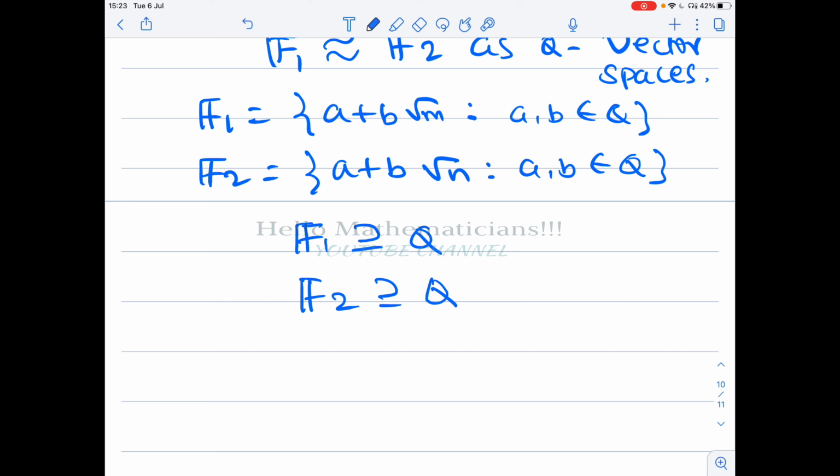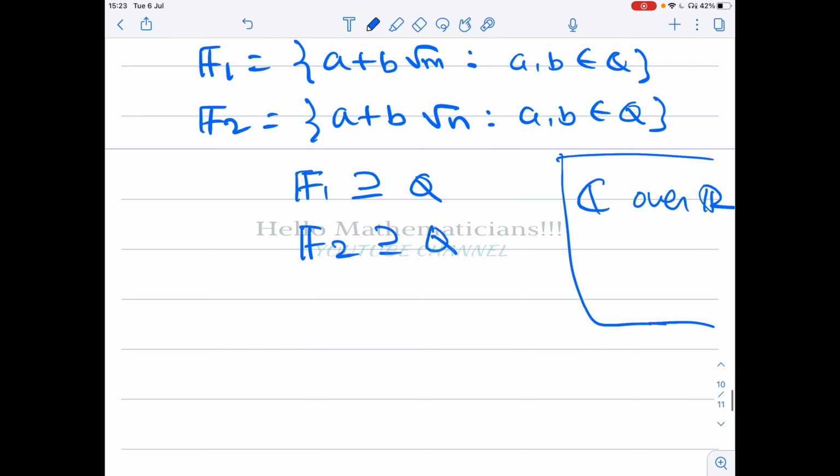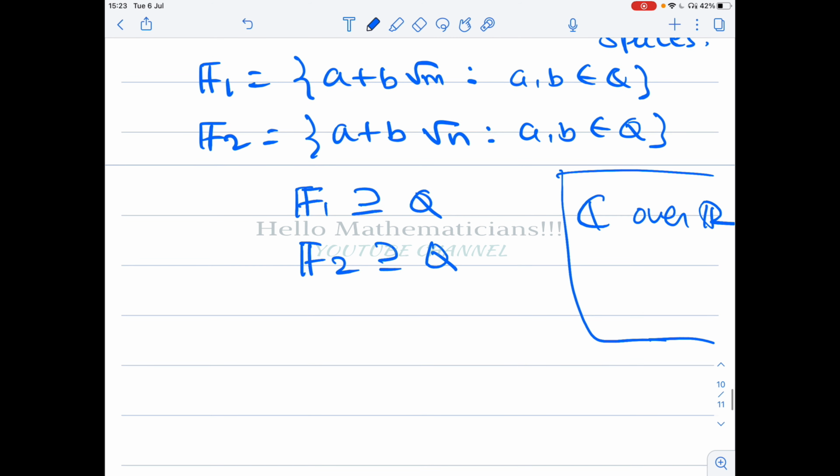For example, C is a vector space over R, because C is a field extension of R. Now, the dimension of the vector space F1 over Q is 2 because 1, root m is a basis.